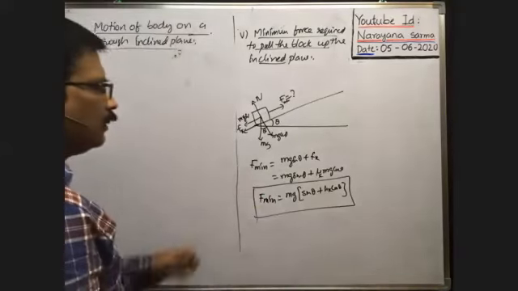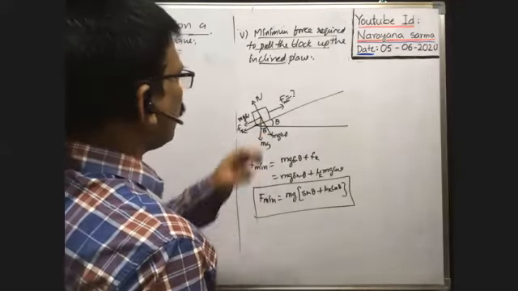Right. Here, this is the minimum force required to move the block up the inclined plane.